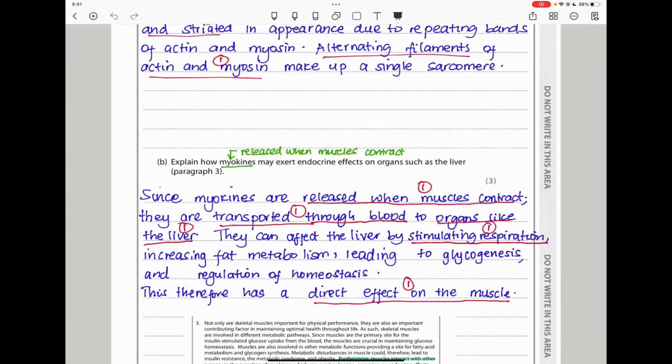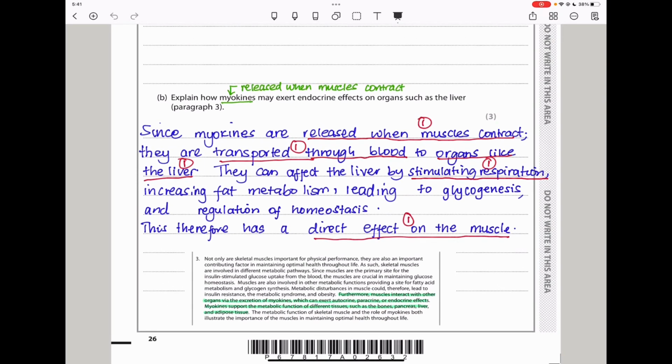Part B says, explain how myokines may exert endocrine effects on organs such as the liver. Endocrine, this is like hormonal, so meaning it's stimulation. So myokines are released when muscles contract. If I take you back here, they say, this is an excerpt from paragraph 3. It says, furthermore, muscles interact with other organs via the excretion of myokines. These myokines can exert autocrine, paracrine, and endocrine effects. Myokines support the metabolic function of different tissues such as bones, pancreas, liver, and adipose tissues. So that means they cause the stimulation of some of these organs.